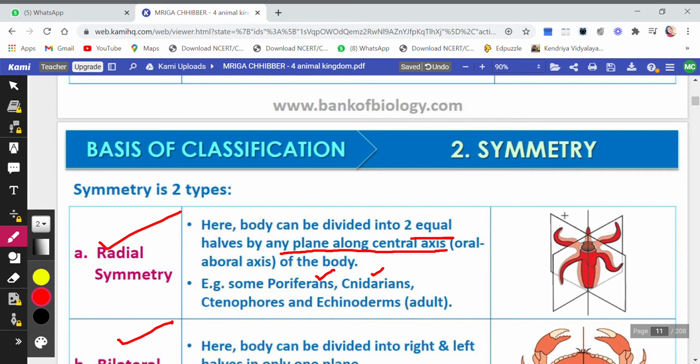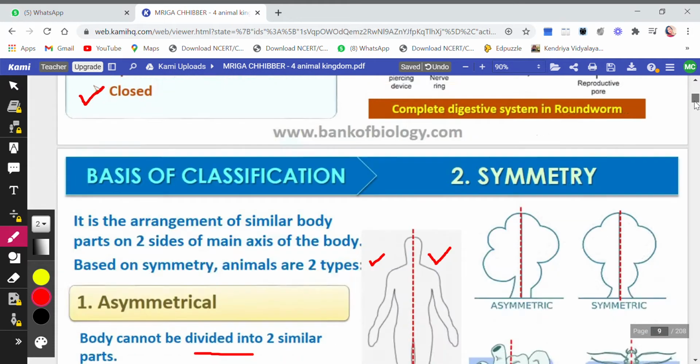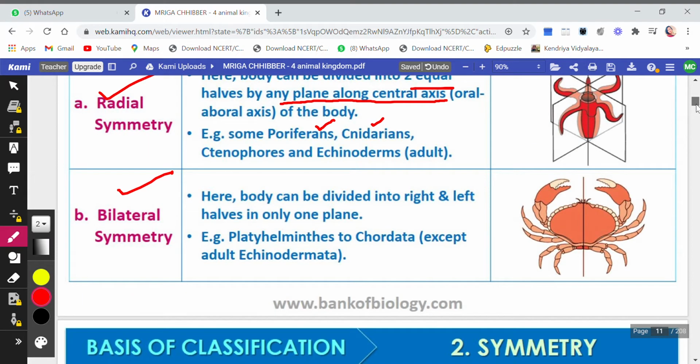But in bilateral symmetry, there is only one plane through which you will cut the body and you will get two equal halves. Only one plane. Okay. So this can be cut into two equal halves only through one plane. This is called bilateral symmetry. You will get right and left halves, only one plane. Example, platyhelminthes. From platyhelminthes till chordates, all will show bilateral symmetry except echinodermata. Remember this, echinodermata will not show bilateral symmetry.